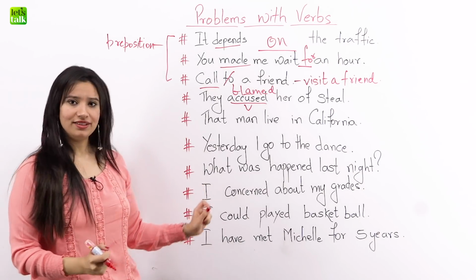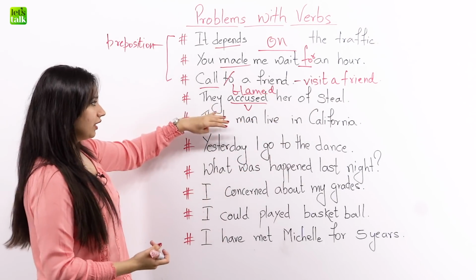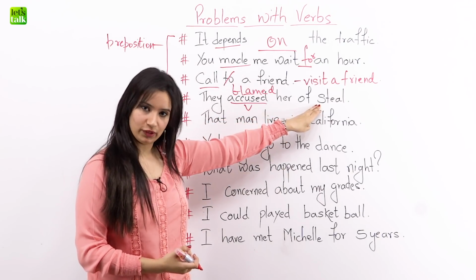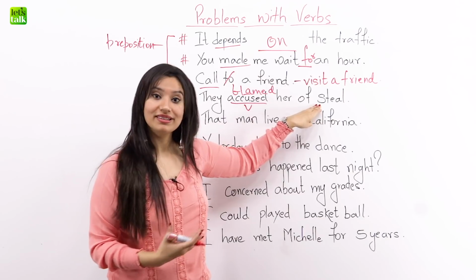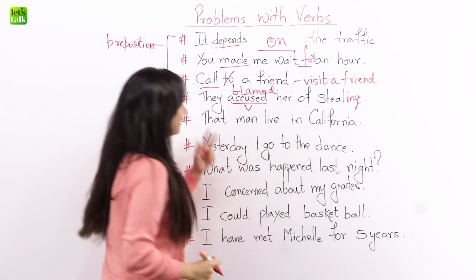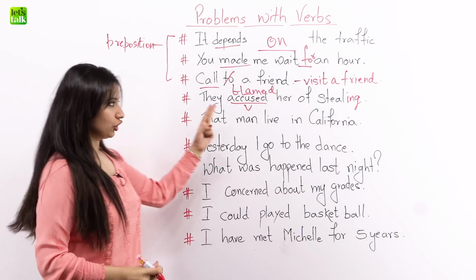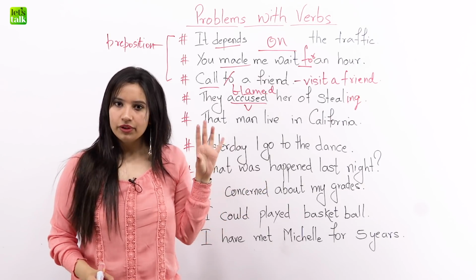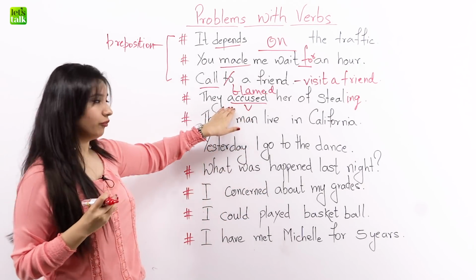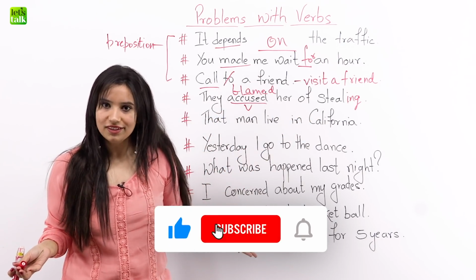But in this sentence, we have not used steal correctly. They accused her of steal. Steal is also a verb and it can be used in the present continuous sense. Right. So in this sentence, we have more than one verb. We have two verbs. We have accused and stealing. But why do we use a past tense form for this verb and a present tense form for this verb? It's so funny, isn't it?